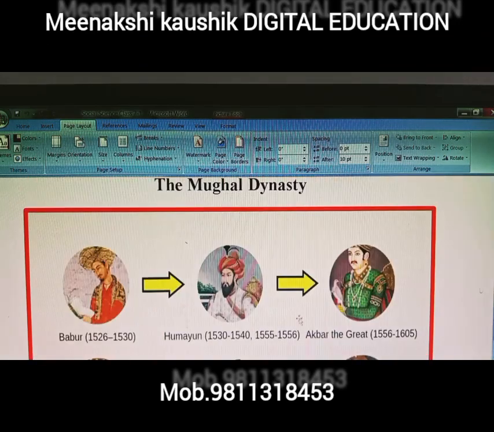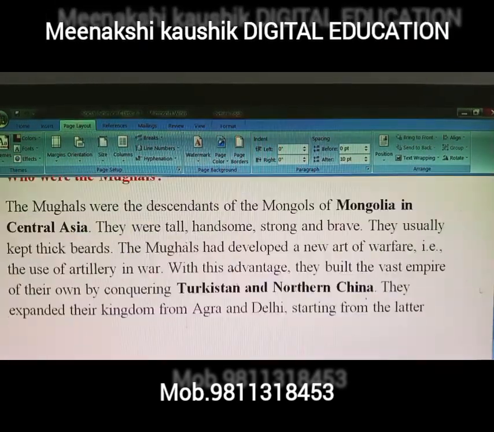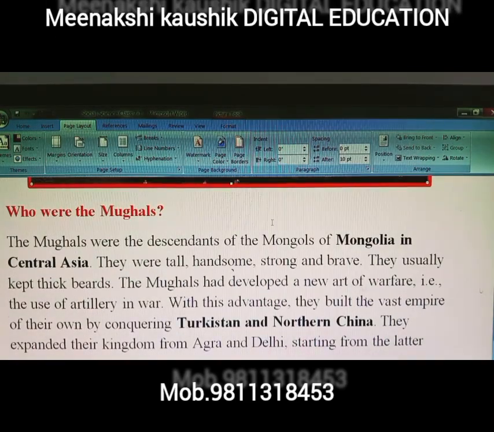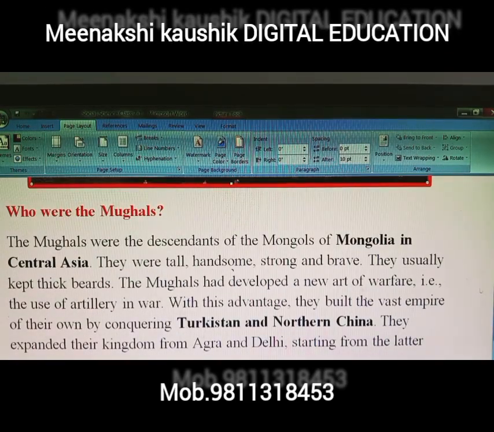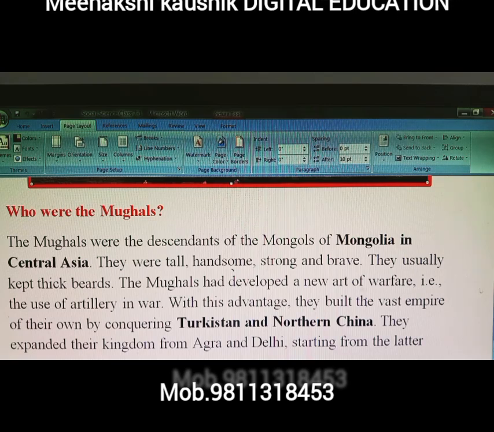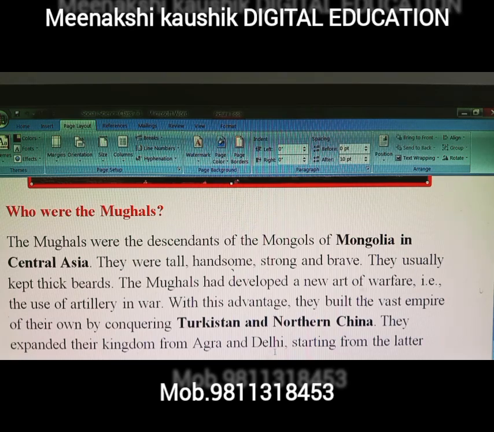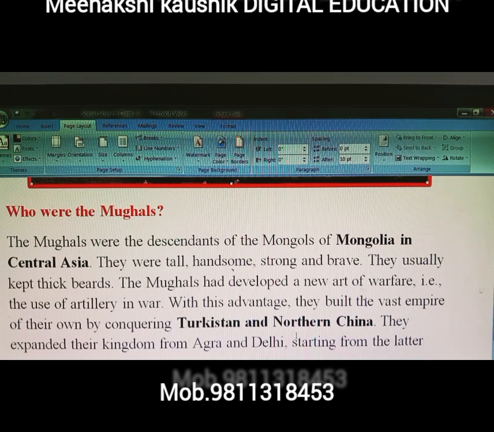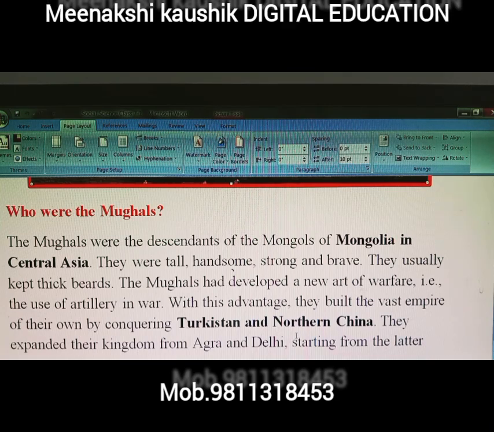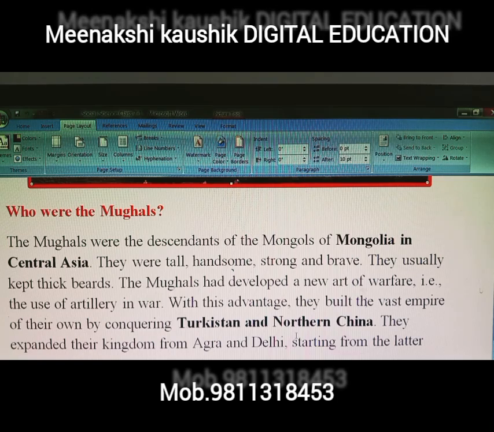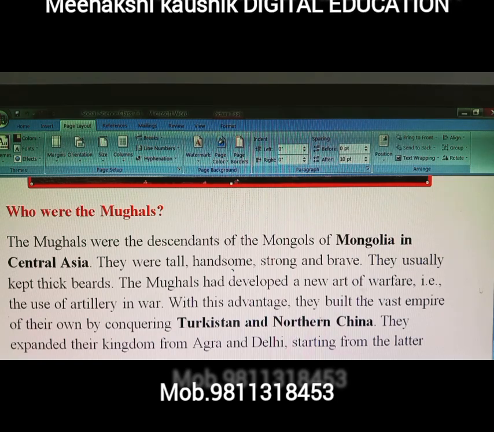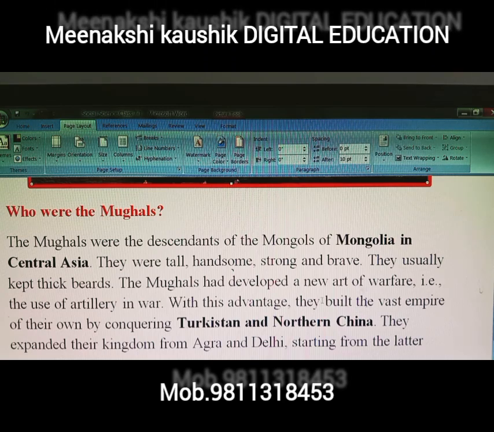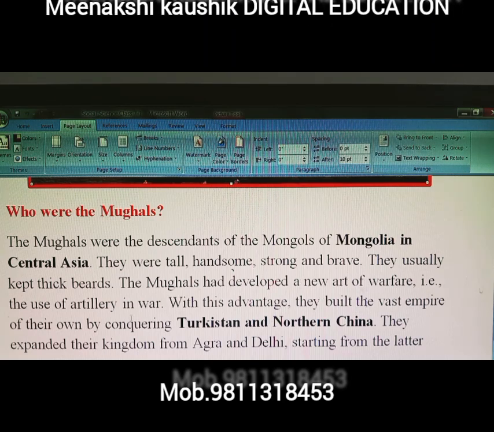So now students, let's start firstly with Zahiruddin Muhammad Babur. But first of all, I would like to explain to you who the Mughals were. If anyone asks you who the Mughals were, you have to tell them the Mughals were basically the descendants of the Mongols of Mongolia and Central Asia. These Mughals came from Central Asia, and they were very tall, handsome, strong and brave rulers. And they were perfect in warfare policy.